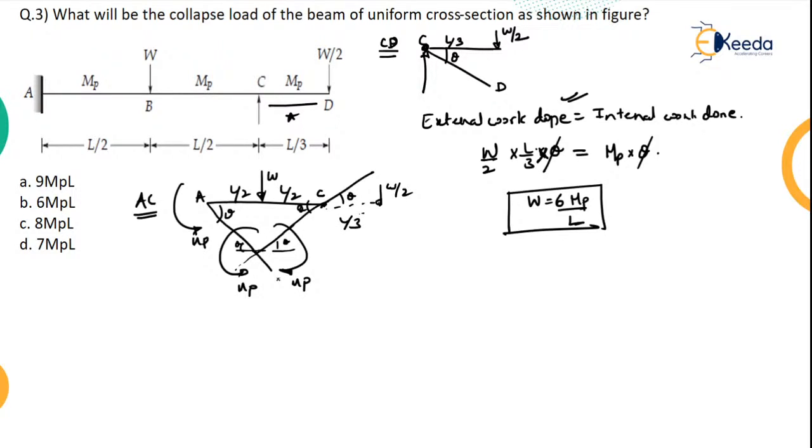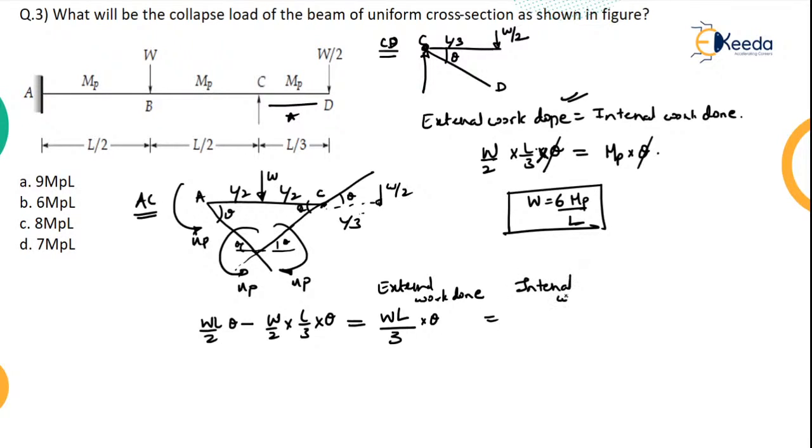Okay, so in that case, what will be the external work? WL by 2 into theta minus W by 2 into L by 3 into theta. So this whole simplification will give you WL by 3 into theta. This is your external work done. Now this will be equal to the internal work done.